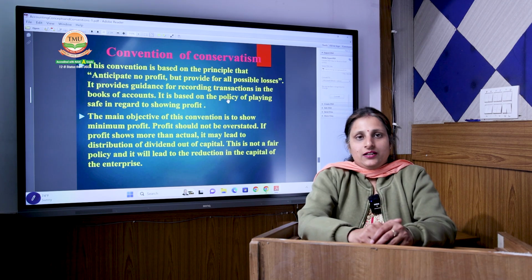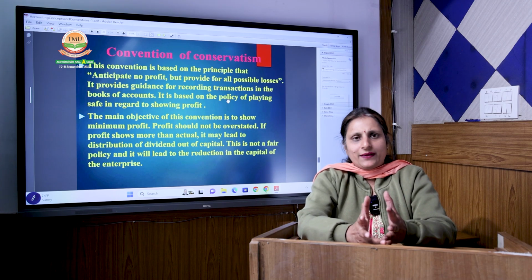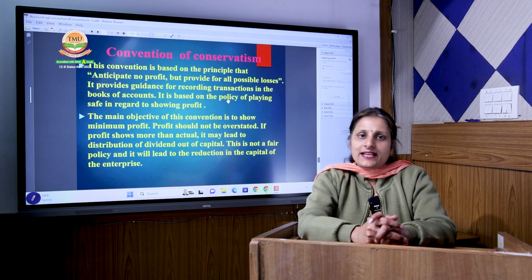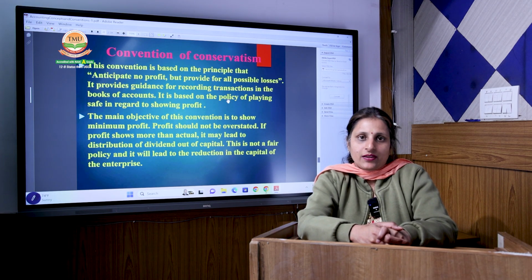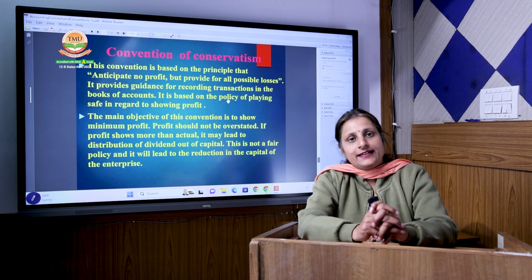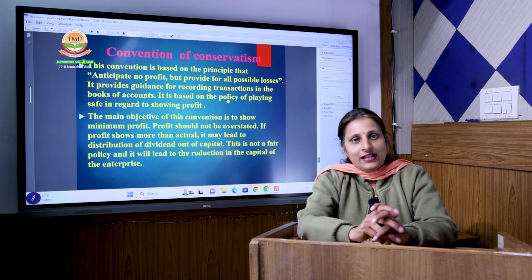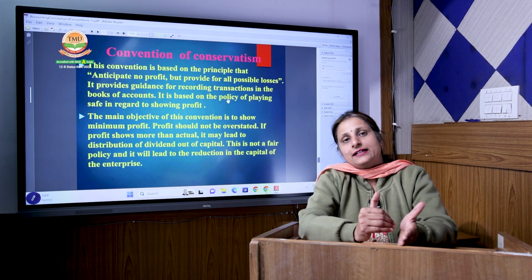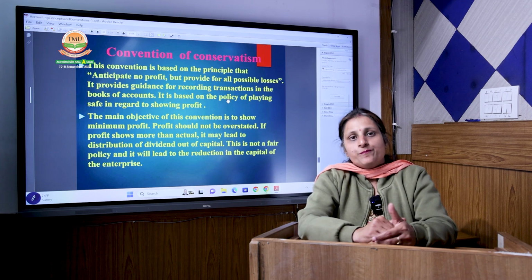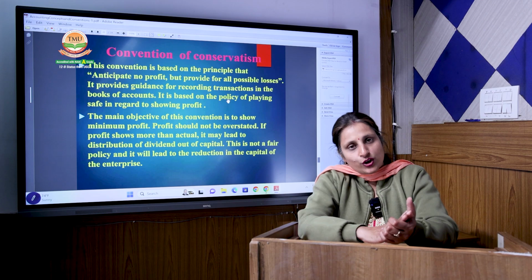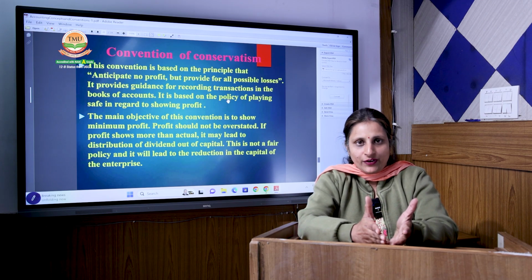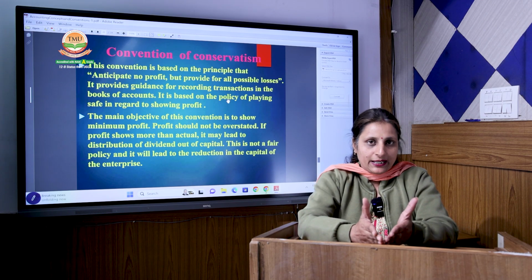Every year, from the starting or from any time, he starts making some provision. That is a provision of 10% on debtors. It means every year he deducts some amount of the profit and keeps it separately under the head of provision, under the name of provision for bad debts. And it will be shown on the liability side only, because that is the profit, and profit is of the company,